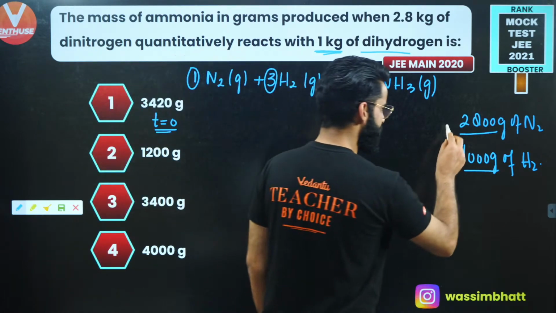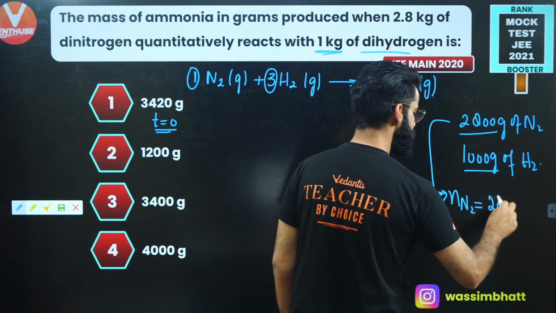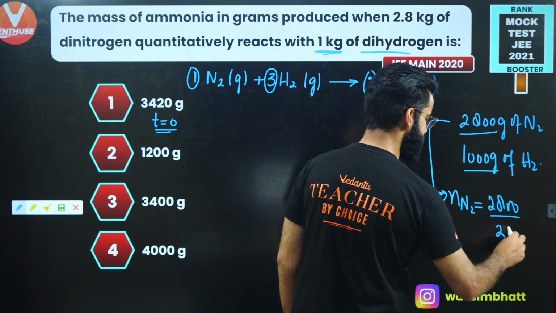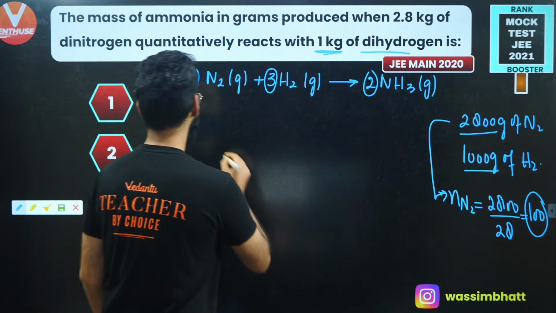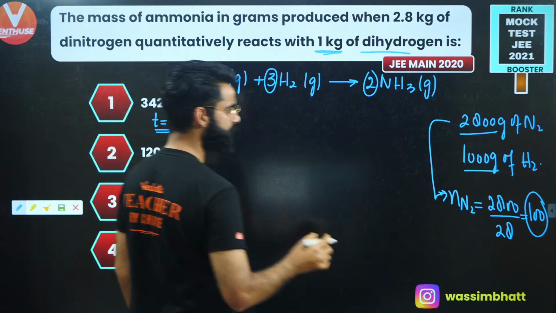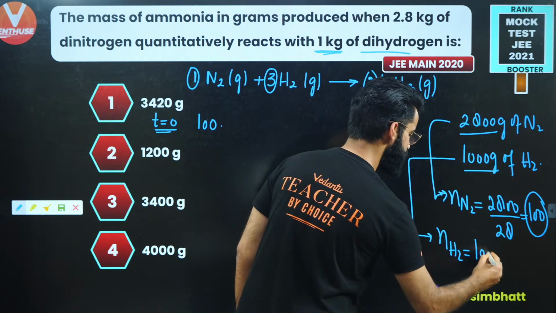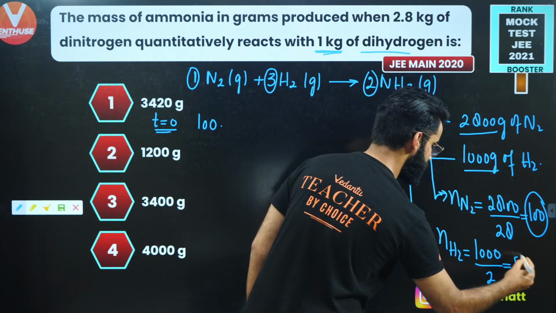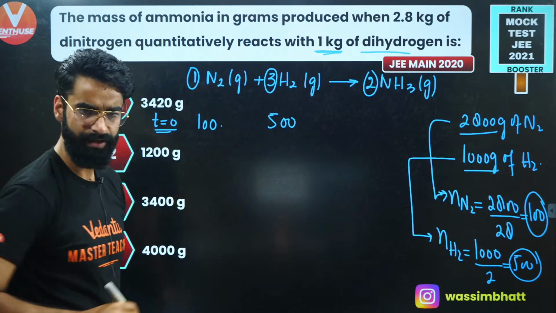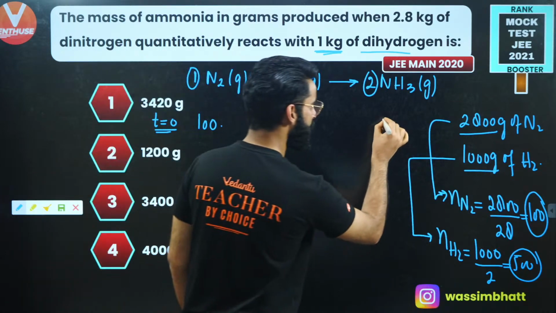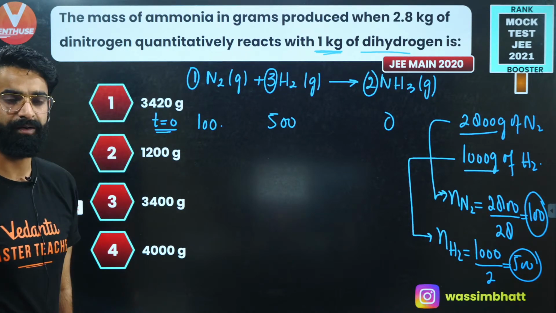Now, people, first of all, I'll be calculating the number of moles of N2 which are given to me. Number of moles of N2 is equal to mass of N2 divided by molar mass of N2, which is 28. The value comes out to be exactly 100. So basically, I'm given 100 moles of N2. At time t equal to 0, I've got some 100 moles of N2. And how many moles of H2 do I have? Number of moles of H2 is equal to mass of H2 divided by molar mass of H2. The value comes out to be 500. So at time t equal to 0, I've got some 500 moles of H2 as well. So if I ask you, at time t equal to 0, how many moles of NH3 do I have? I've got 0 moles of NH3 because the reaction has not started yet, right?